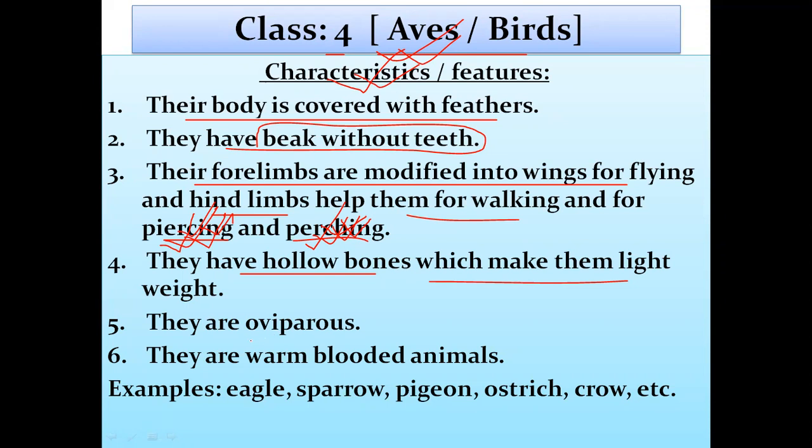And they are oviparous. Oviparous means egg-laying animals. They reproduce by laying eggs. They are warm-blooded animals. Warm-blooded means they have a constant body temperature. They do not change their body temperature according to the surrounding temperature. There are many examples of Aves which you already knew, like eagle, sparrow, pigeon, ostrich, crow, etc. They are all examples of Aves.